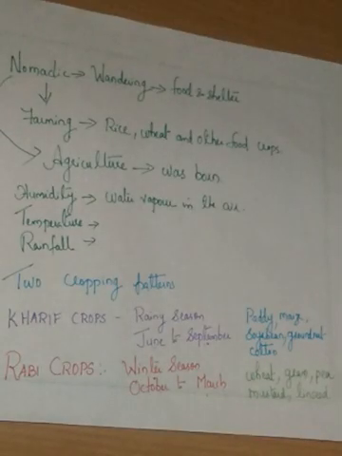Then we discussed about two cropping patterns, kharif crops and rabi crops. Kharif crops, that is during rainy season from June to September, example paddy, maize, soybean, groundnut, cotton, etc. And then rabi crops, that is in winter season, October to March, example wheat, gram, pea, mustard, linseed, etc. So kharif and rabi crops we discussed.